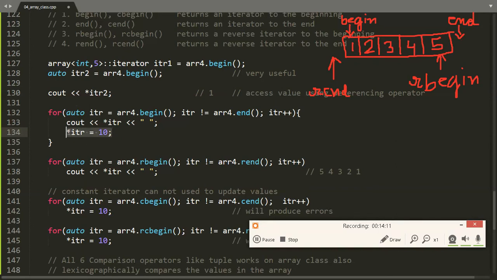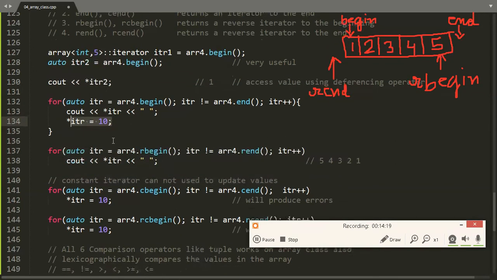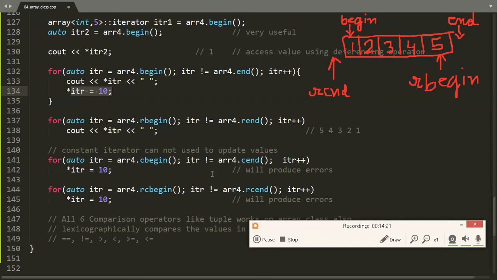Don't mind these values. I have taken this example just for explanation that by using the iterator of begin and end we can change the value of the array. But if we use cbegin or cend, it will return an iterator with which we cannot change the value. So here I am using cbegin and cend.